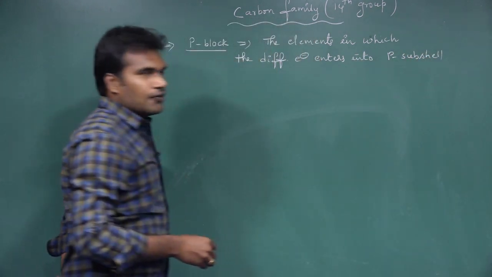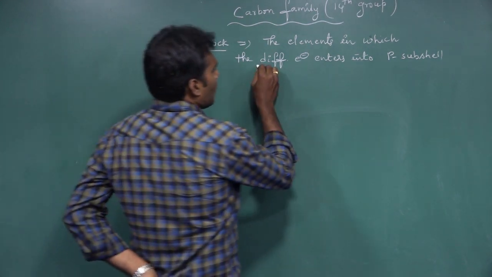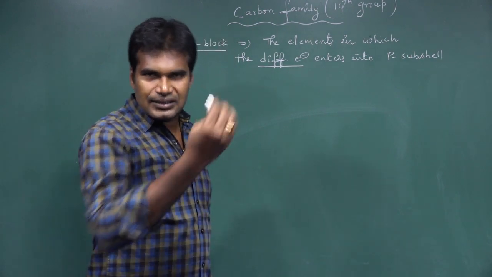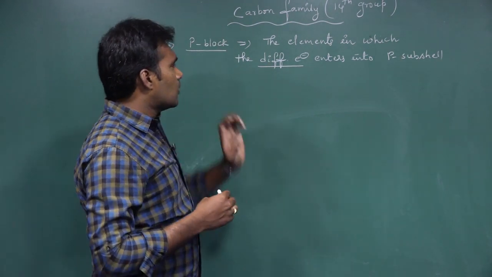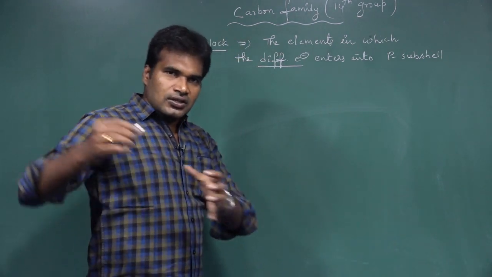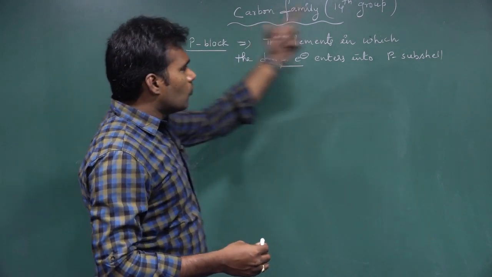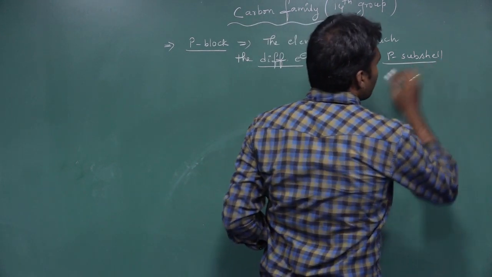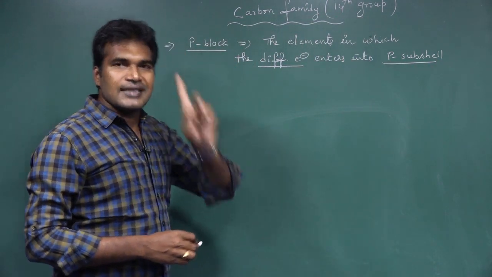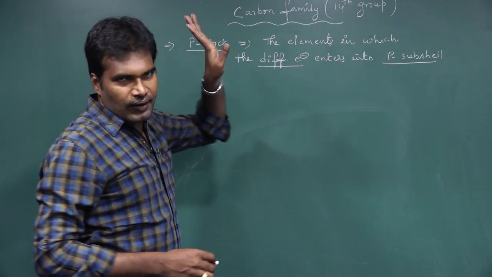The elements in which the differentiating electron, what is a differentiating electron? The last entering electron, that electron we call the differentiating electron. Those elements in which the differentiating electron is entering into the P subshell, all those elements we call the P block. In this P block, the second group is the carbon family.